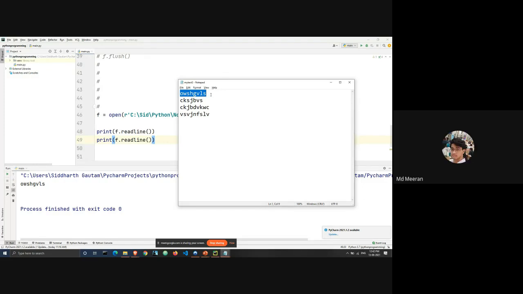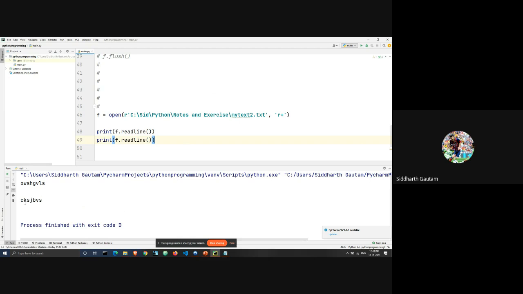Second 2 line. Okay, so I'm getting both responses, the same line and the next line. Let's run this. I run this, and as you can see, I get the second line as my output.